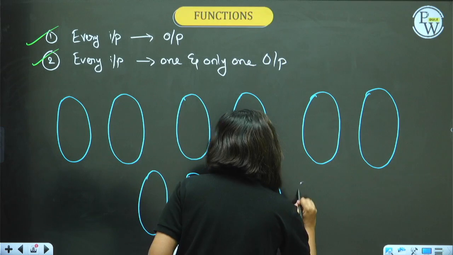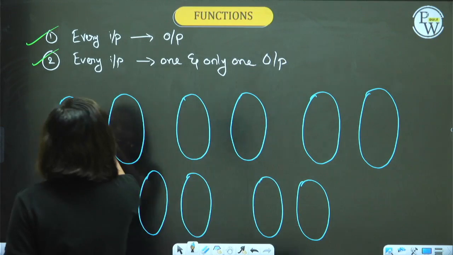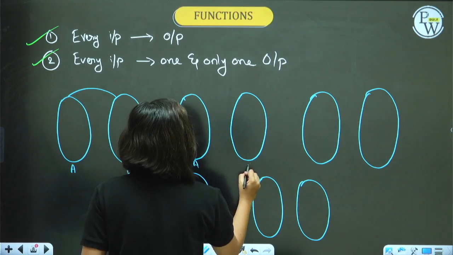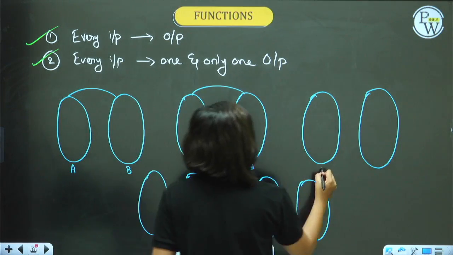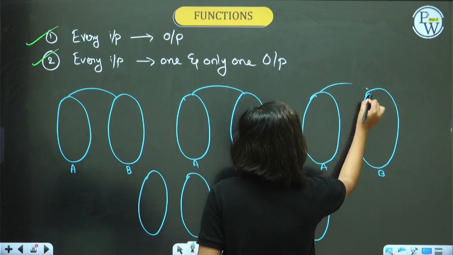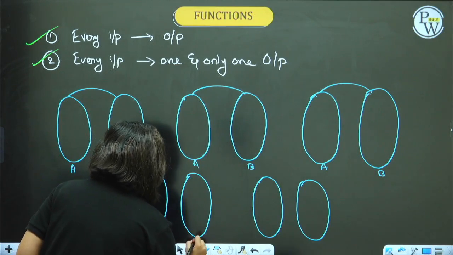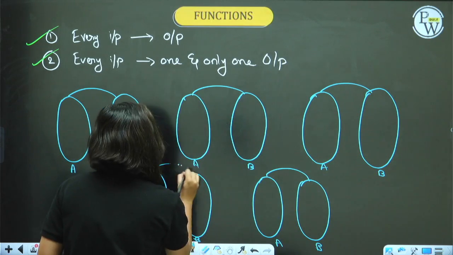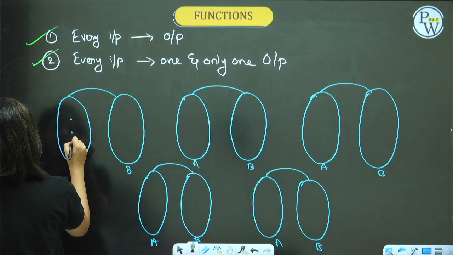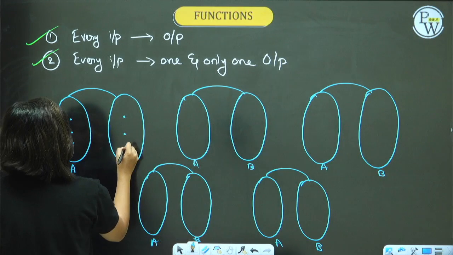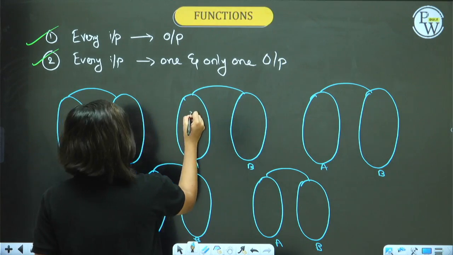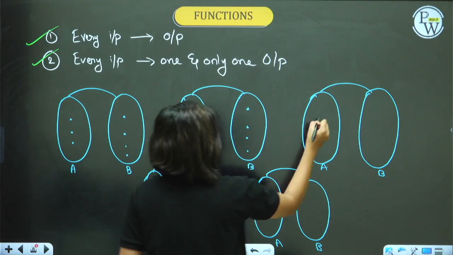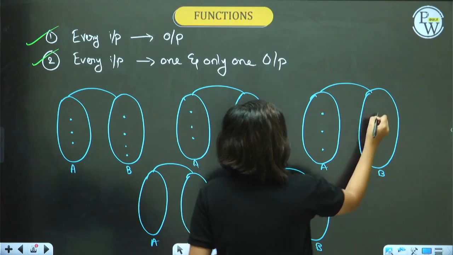I'm drawing 5 arrow diagrams, okay? From set A to set B. Everything between two sets A and B. All of them have a certain number of inputs and outputs.